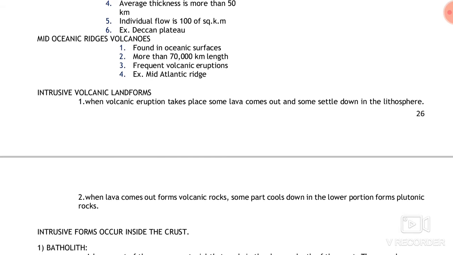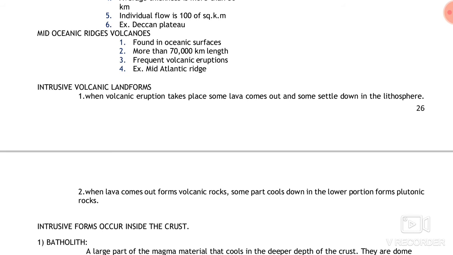Now we will study the volcanic landforms. There are two kinds of volcanic landforms. First one is intrusive, second one is extrusive. Intrusive volcanic landforms are formed when the volcanic eruption takes place, some lavas come out and some settle down in the lithosphere.